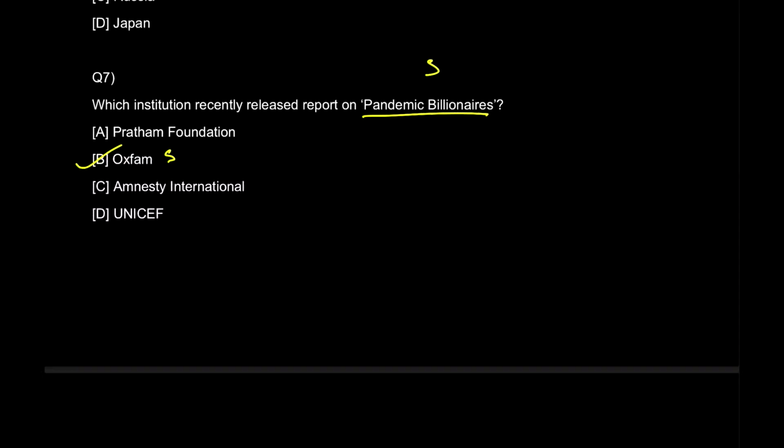Of course, everyone related to the medicine sector benefited a lot. As per the report, the richest 1% owned more wealth than the poorest 90% in the region, which is a serious, alarming fact. So you can use Oxfam and Pandemic Billionaires for your static GK part from this question.